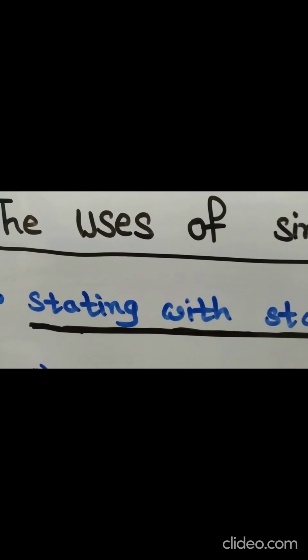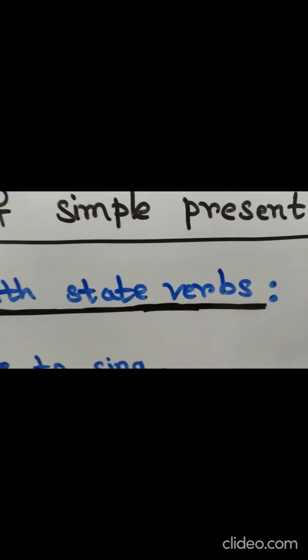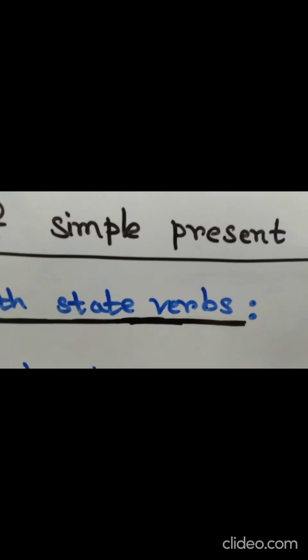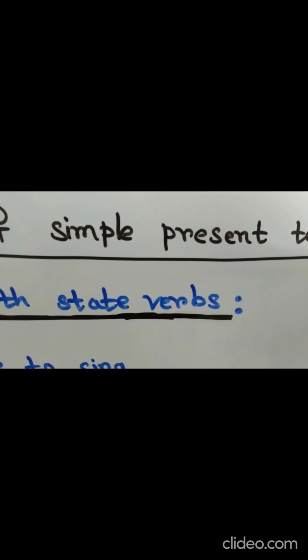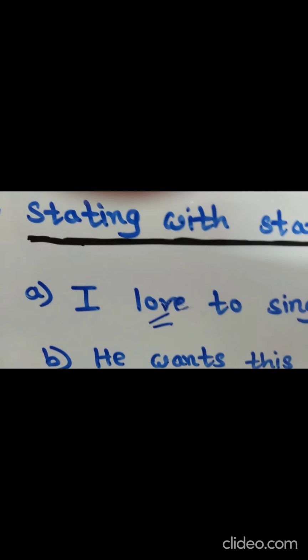To understand this usage, first you have to understand what state verbs are. State verbs are those that express a mental state of mind, or the verbs of thought, feeling, emotion, opinion are called state verbs, such as I love to sing. In this sentence, the main verb is love and it expresses a feeling or emotion.